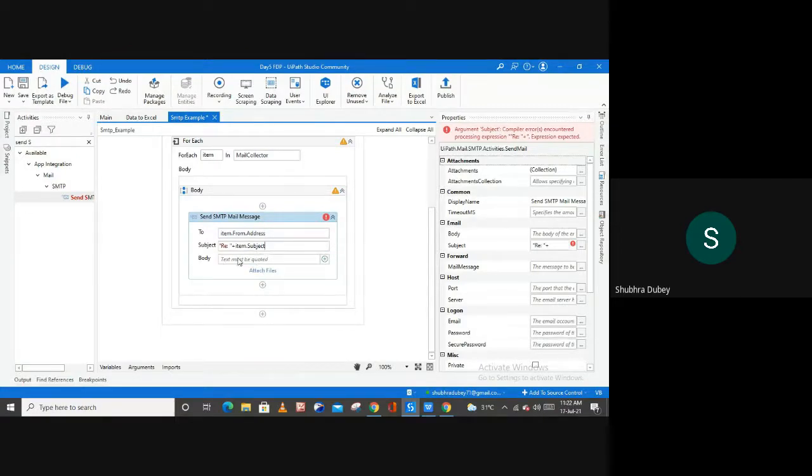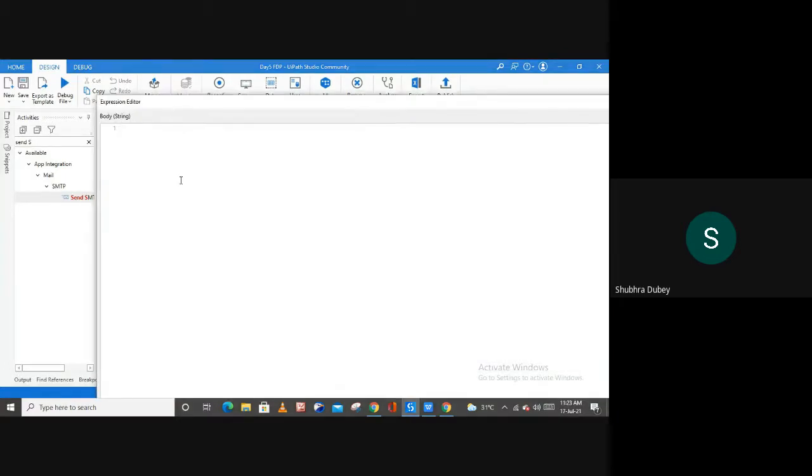And then inside of this body portion, you can type your message. So select from here, and here we can type it like plus plus, and then I'm going to use one Environment.NewLine. Environment.NewLine is basically used to change the line.